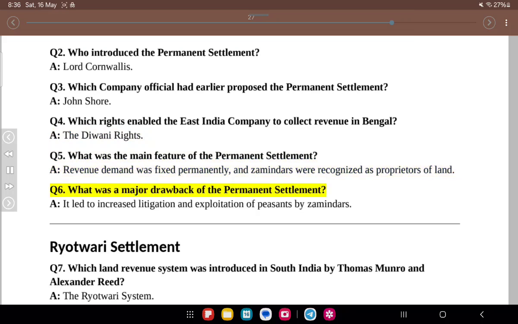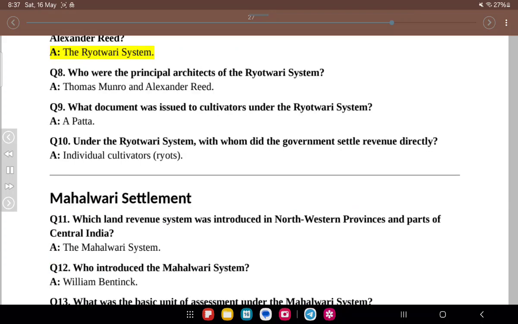Q6. What was a major drawback of the Permanent Settlement? A. It led to increased litigation and exploitation of peasants by zamindars. Rayatwari settlement. Q7. Which land revenue system was introduced in South India by Thomas Munro and Alexander Read? A. The Rayatwari system. Q8. Who were the principal architects of the Rayatwari system? A. Thomas Munro and Alexander Read.